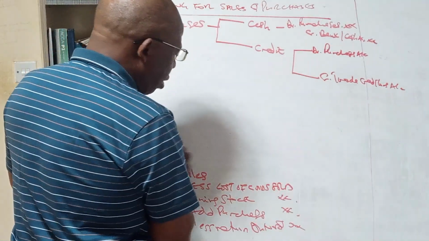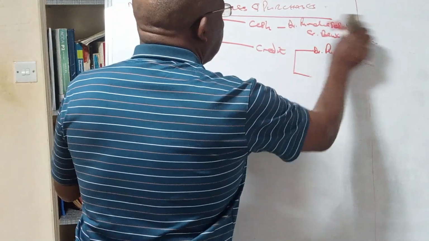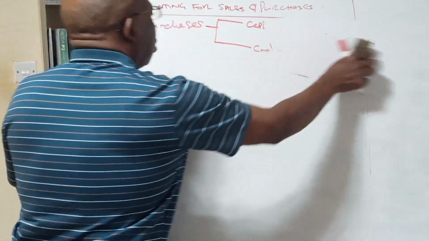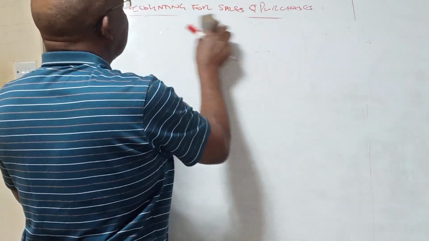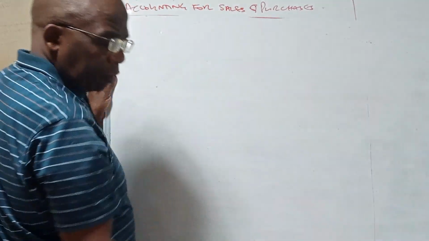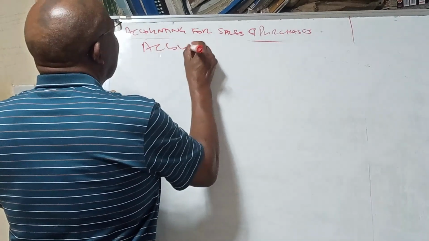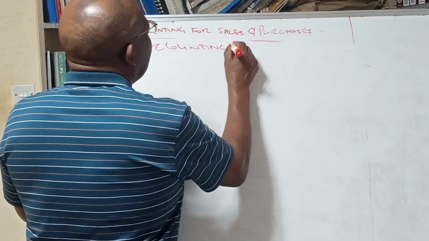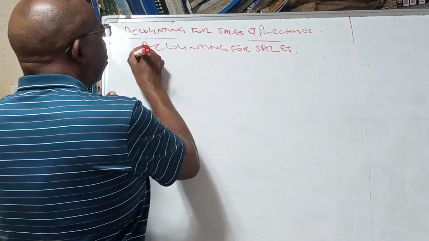Now, after you have accounted for purchases, then let us see how we account for sales, because we buy to sell. So let's see how we account for sales. Now, how do we account for sale?